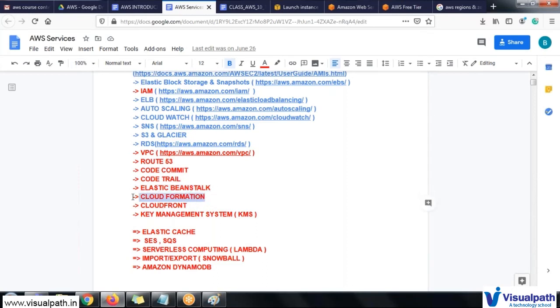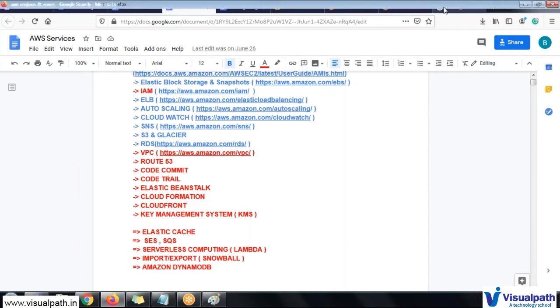CloudFormation is nothing but using many different services. You can access all these services with the help of CloudFormation also. I will explain it with CloudFormation. And there is a concept called CloudFront. There are different regions across AWS, which I said before.